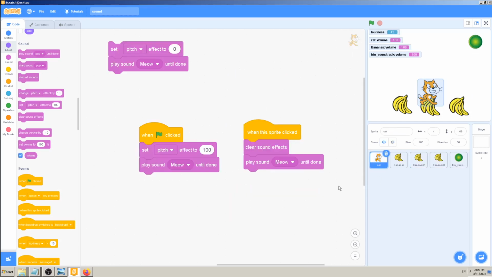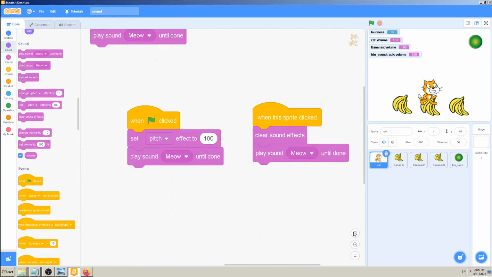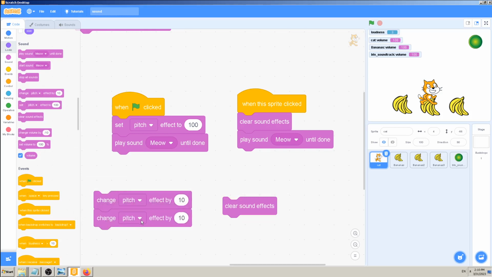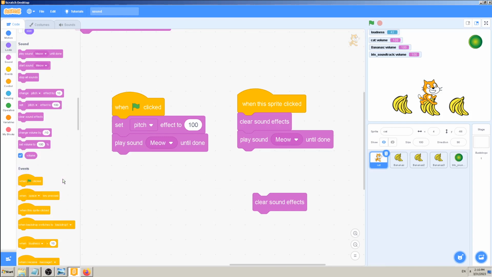The possibilities are endless, but in general, clear sound effects removes all of those change pitch or change pan left right effects, and it clears them. It's like deleting them, go to 0. So sometimes you will need it, sometimes you won't. Use it when you need it, simple as that.